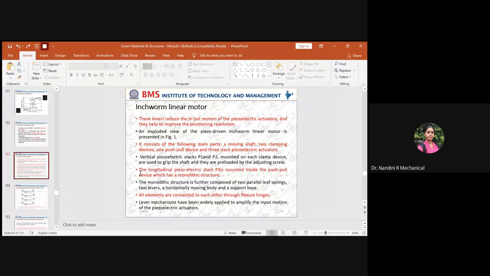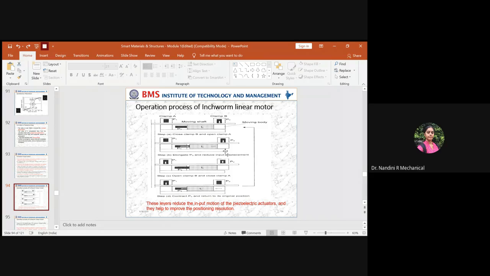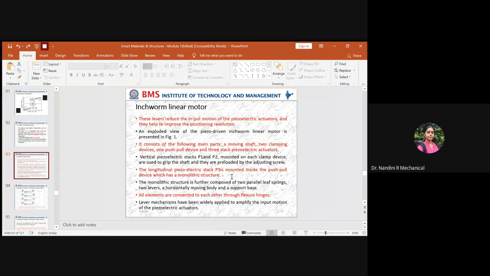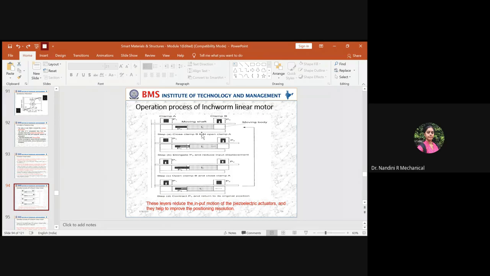And next, the longitudinal piezoelectric stack P3 is mounted inside the push-pull device. I told you this is the push-pull device which can be pushed and pulled back. Across this moving body, which is the push-pull device, P3 is mounted or preloaded. P3 is mounted inside the push-pull device which has a monolithic structure. This basic structure is called a monolithic structure.